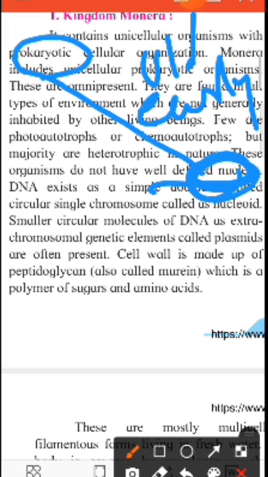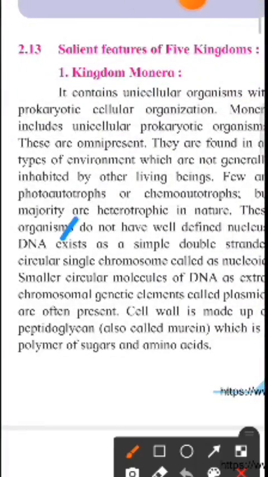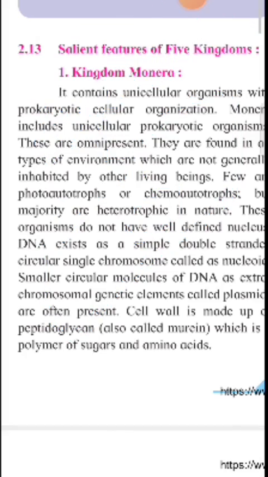The DNA exists in a simple double-stranded circular single chromosome called the nucleoid. As I have already told you, this is the nucleus present in the bacteria. Suppose this is a bacterial cell and its DNA is present. Actually it is suspended in the cytoplasm, so this type of DNA is called nucleoid. And this is a prokaryotic cell having an old type of nucleus.